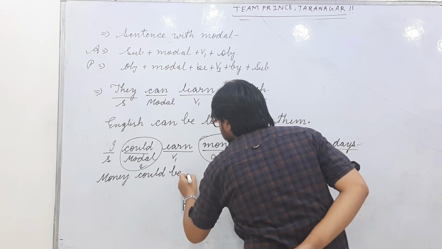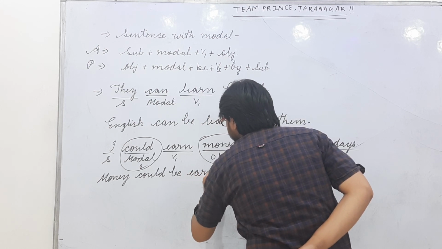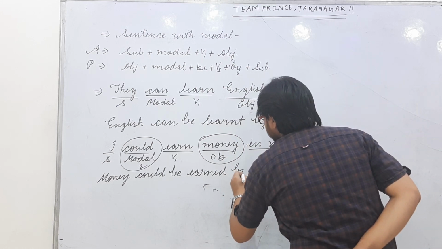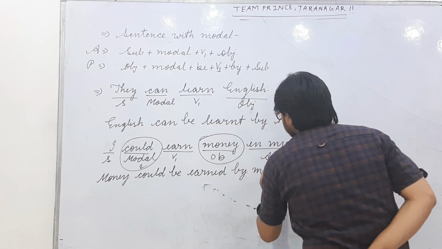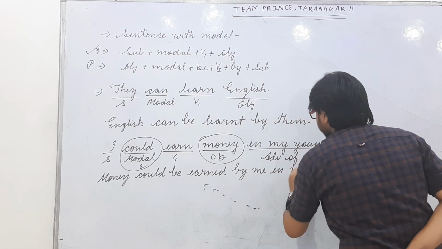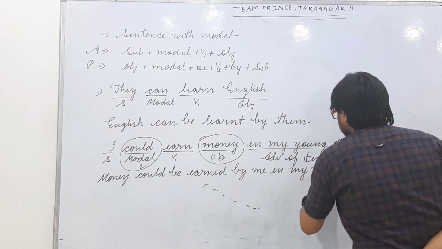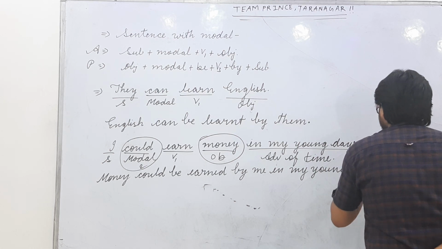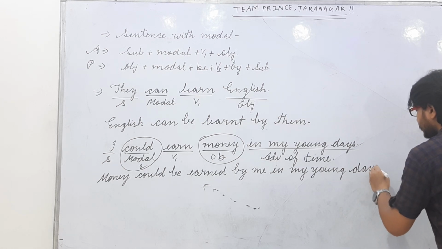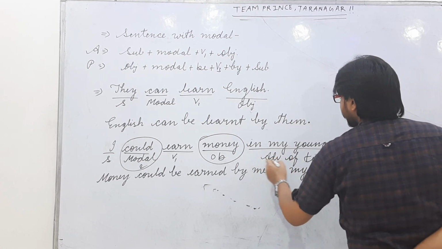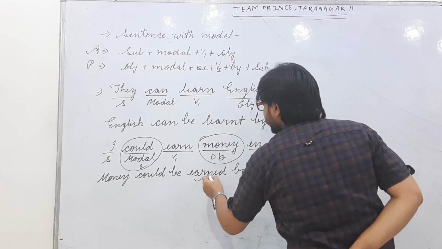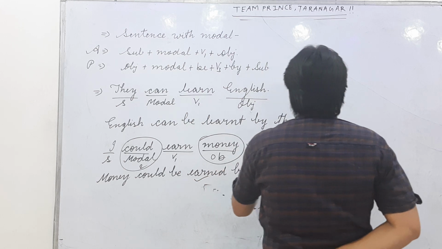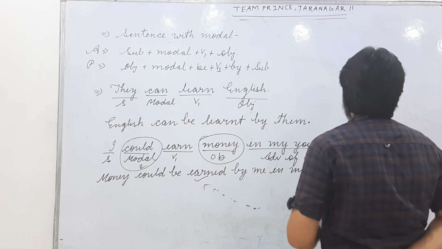Money could be earned by me in my young days. You can write the adverb of time just after the verb third. Then the sentence will be like: money could be earned in my young days by me.